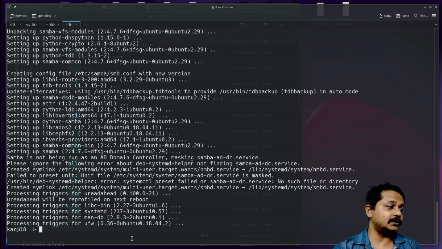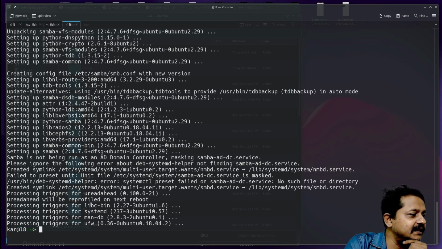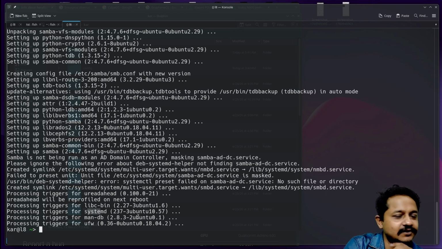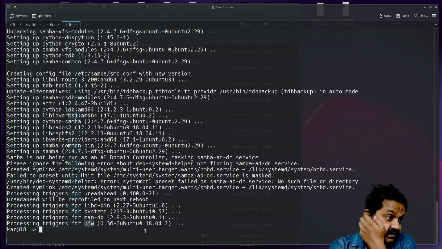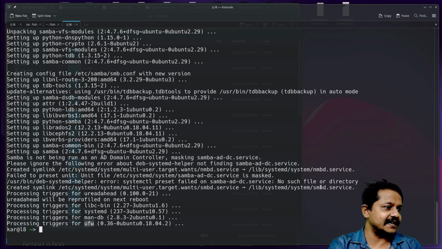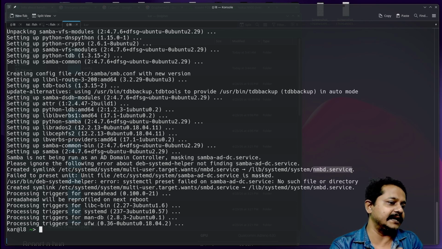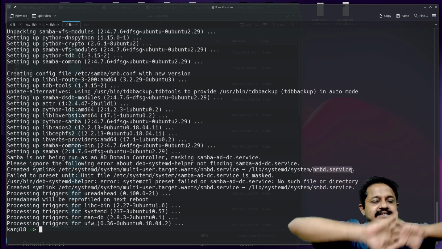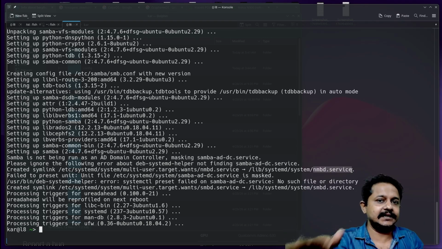Samba is installed. Let's take a look right away. What are the extra things it has downloaded? libc, systemd. Systemd is also a bad thing on Linux systems. The manual database, along with UFW, that means uncomplicated firewall. Those are the things it has installed. Along with that, it has enabled the systemd service smbd.service. Those are some important things. Another one is nmbd, which is a networking thing, a name server, so that your system will be visible within the local area network.